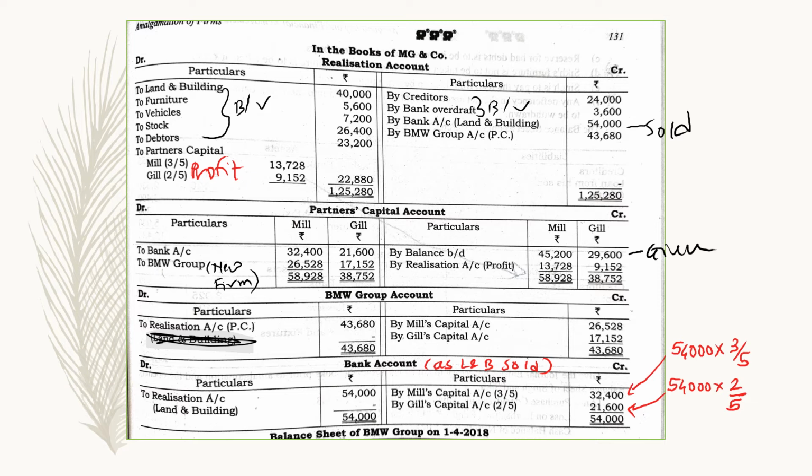Then further step, we are going to take the total of this credit side. This total is 1,25,280. Write the total on the debit side and deduct all these amounts.